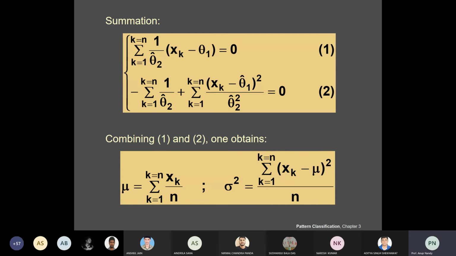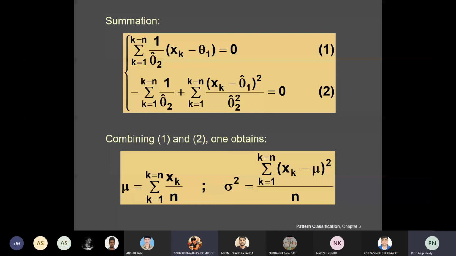And what will be the capital sigma hat? What is the formula of the covariance matrix? Sigma hat is equal to 1 by n.